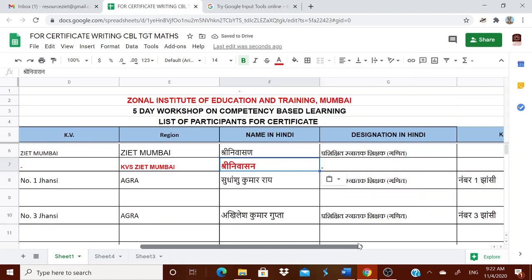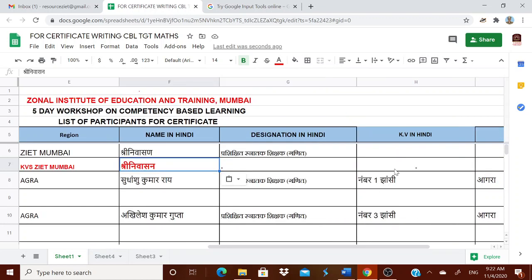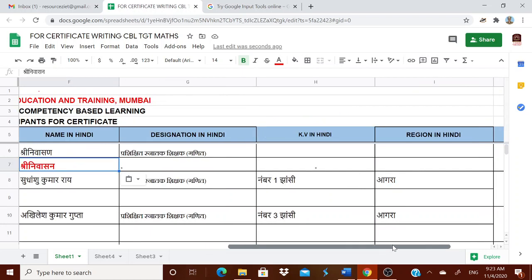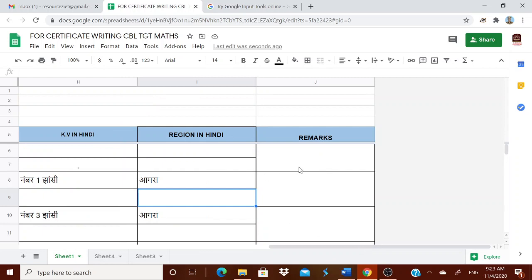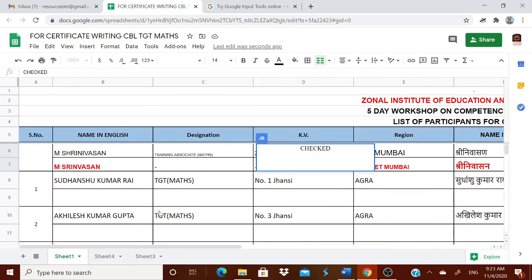If there is no change in your designation, no change in the name of the KV, put a dash. If there is any change, please do the change in the row which is left vacant below your name. Region name, if there is any change, then please make the change. In the remarks column you type checked after your checking is over.